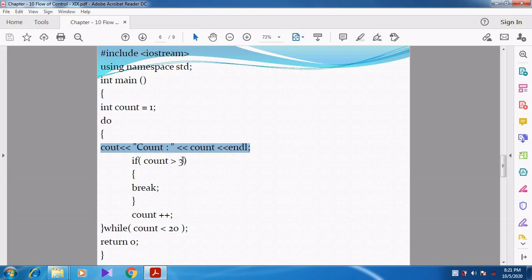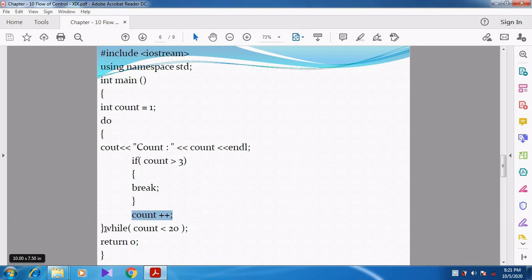Then again checking the if condition. If count is greater than 3. 2 is greater than 3. So condition becomes false. 2 is not greater than 3. When the condition becomes false, again comes out of the if condition. So count plus plus. So 2 plus 1, it becomes 3.